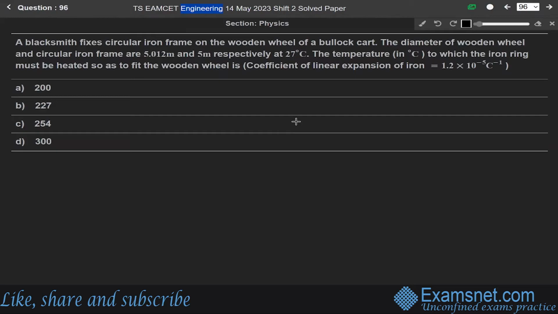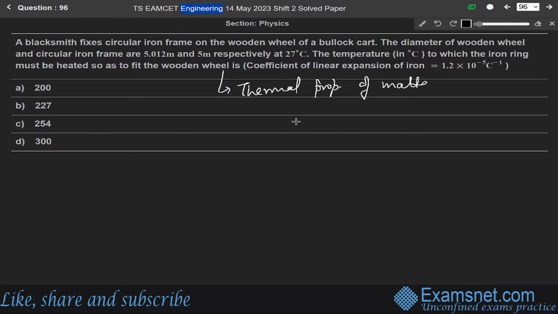Now the next question is 96. A blacksmith fixes a circular iron frame on the wooden wheel of a bullock cart. The diameters of the wooden wheel and circular iron frame are 5.012 meter and 5 meter respectively, and the temperature is 27 degrees Celsius. We have to find the temperature to which the iron ring must be heated so as to fit the wooden wheel. So this question is from the chapter of thermal properties of matter.